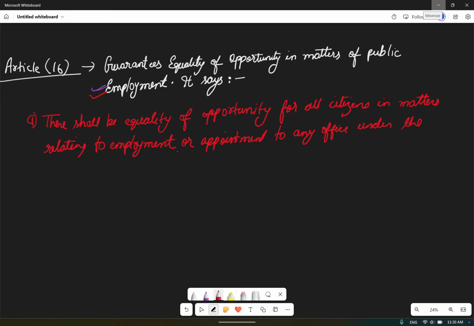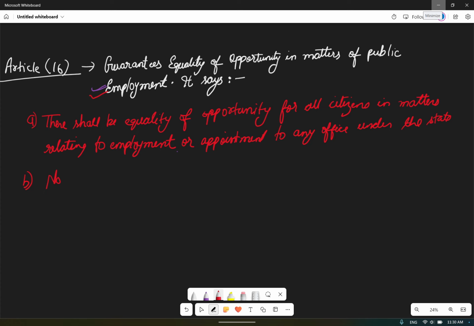And no citizen shall on the ground only of religion, I'm just giving an overview. What is article 16 clause 1, clause 2, clause 3, clause 4, clause 5, clause 6, we'll discuss it. I'm just giving an overview of it currently.